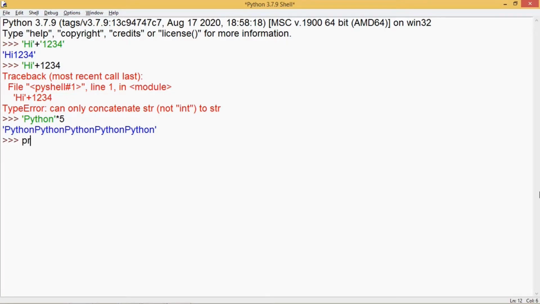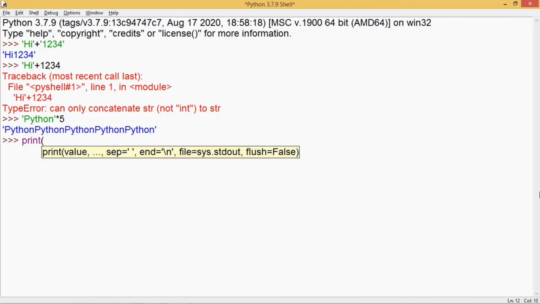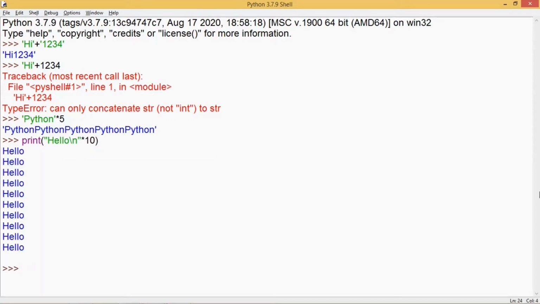Let's see another example of using this multiplication operator. So I write here hello and then \n multiplied by 10. So you can see all of them have been displayed in the next line, because \n works for new line. So every time hello is to be shown, this \n will come in between and the word is printed 10 times in different lines. The last line which has been shown, which is empty, is again because of the \n escape sequence.